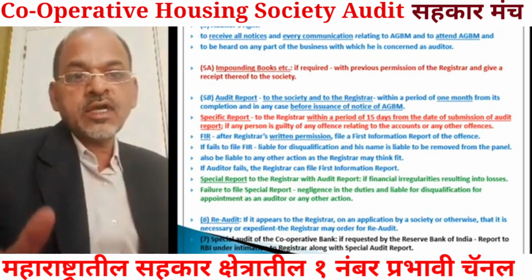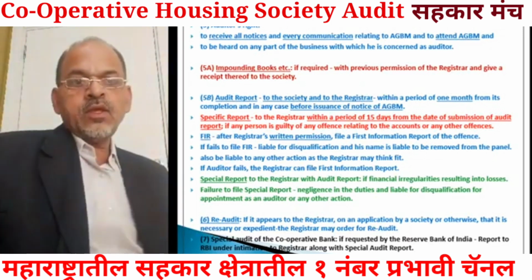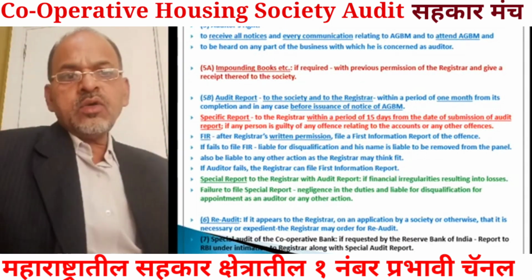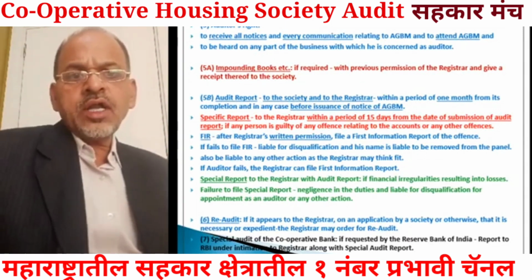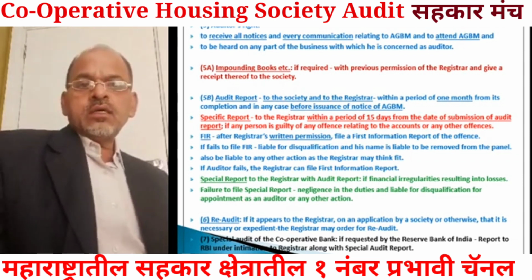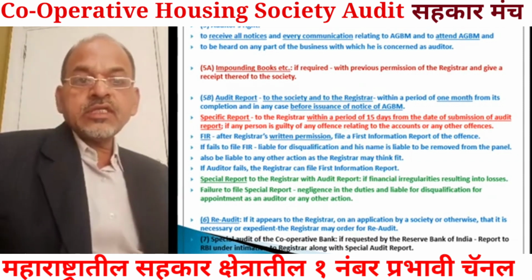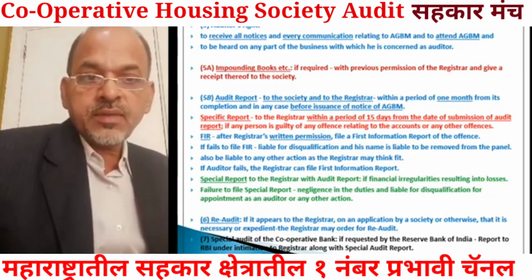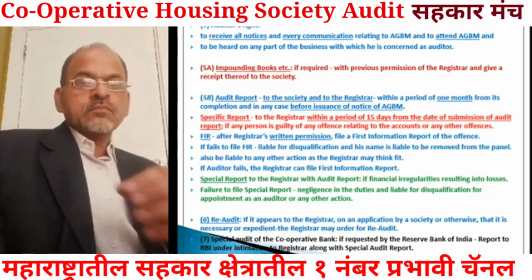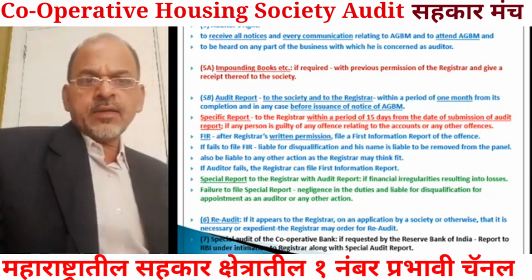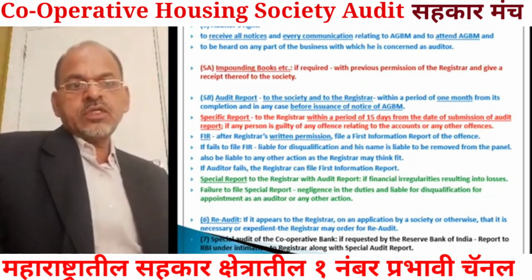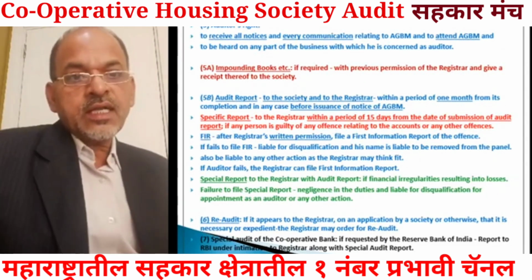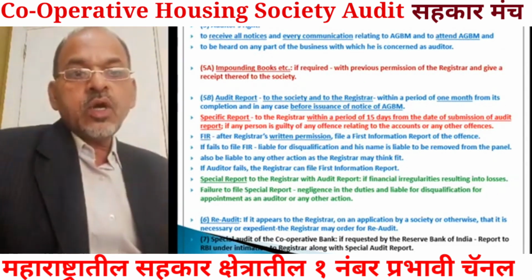Along with the audit report, the auditor will have to prepare a special report or specific report, if required. What is a specific report? It is prepared and submitted directly to the registrar, not to the society.